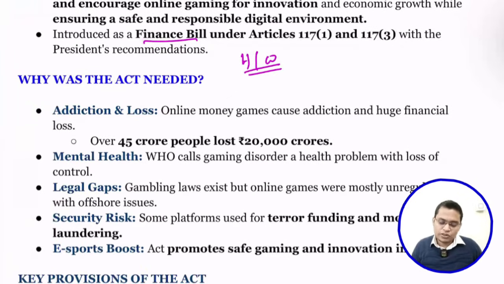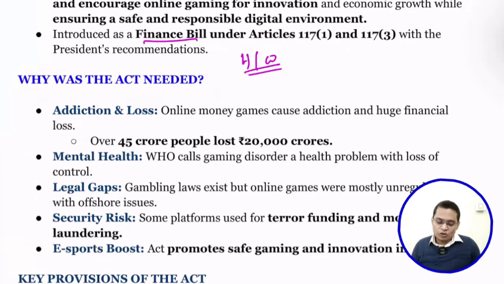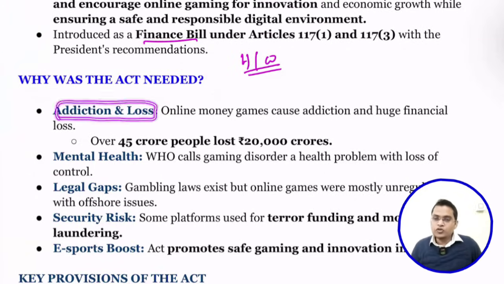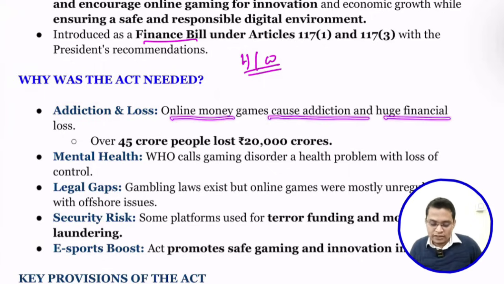Chaliye, so the next question is why this Act was enacted. So what is the need of this Act? So the first one is about addiction and loss. So you already know that India has a large number of youth. 65% of our population is below the age of 35. So just imagine if so many people are addicted, that is what leads to a demographic disaster. Na? So online money games caused addiction and huge financial loss.